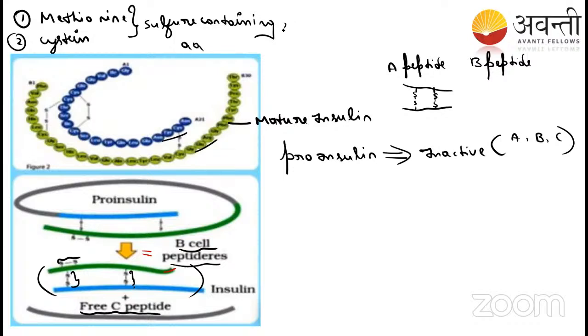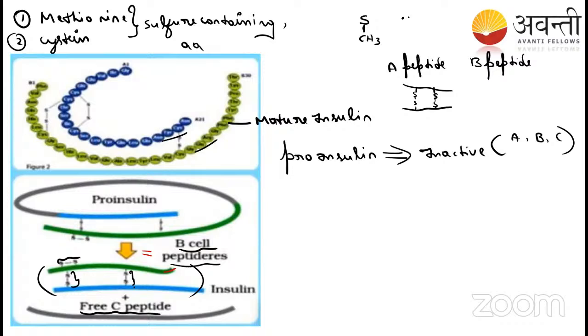Sulfur containing amino acid. But the disulfide bond will not form in the methionine. It will form only in the cysteine. The reason is, you can see here, when it comes to the methionine, the sulfur is there. Other than that, a methyl group is also there. So that is the reason.